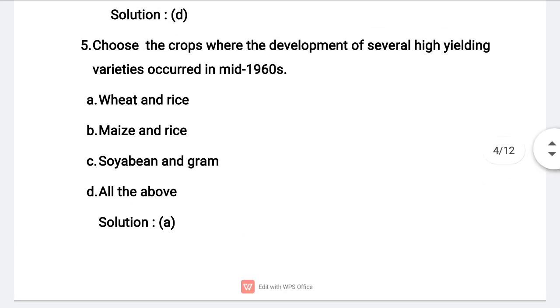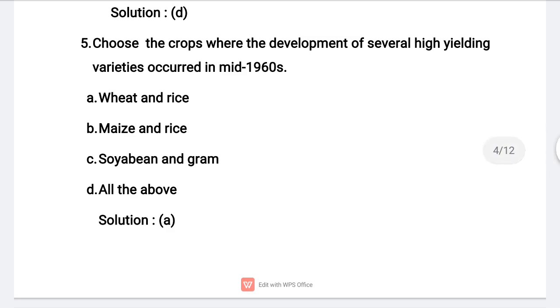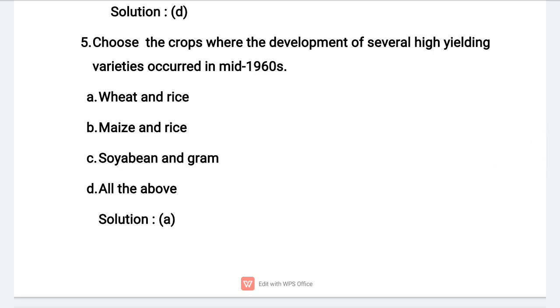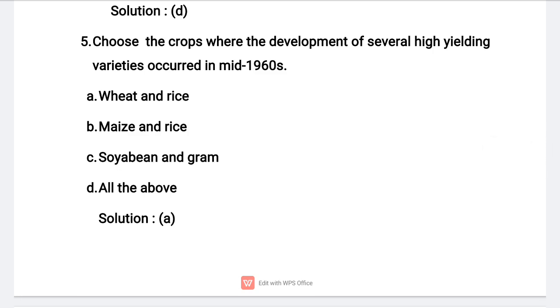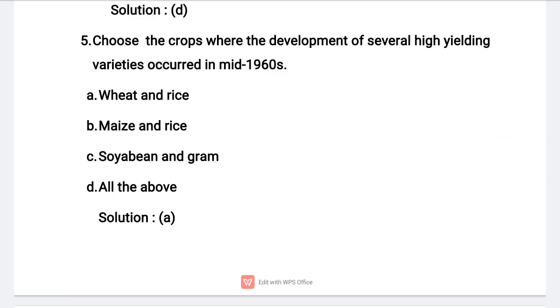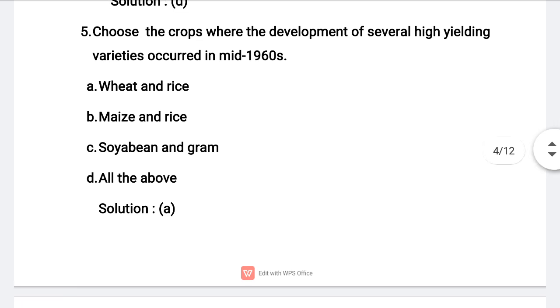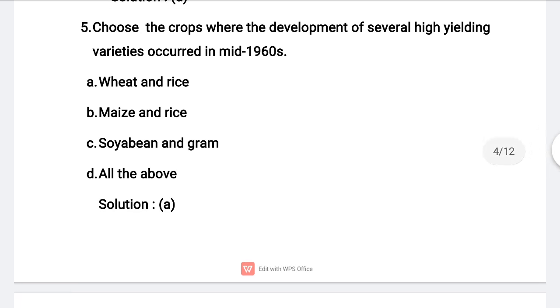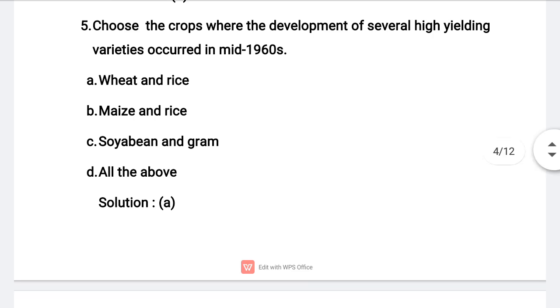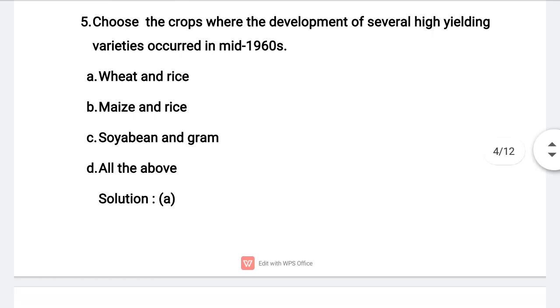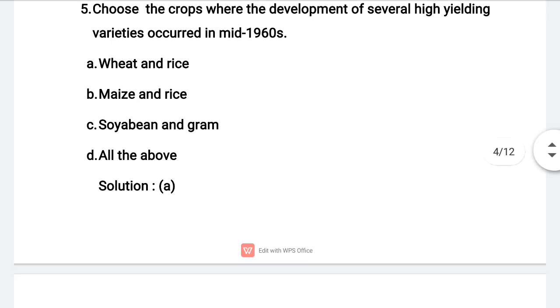Understand? So here I would like to bring to your notice one important point, students. In our India, the development of several high-yielding varieties of wheat and rice occurred in the decade of the 1960s only. As a result, various plant breeding techniques led to a dramatic increase in food production in our country. This achievement was made by a great scientist, Dr. M.S. Swaminathan. With this contribution, he is popularized as the father of the Green Revolution. Very important, please remember it.